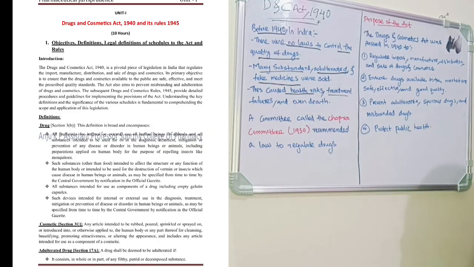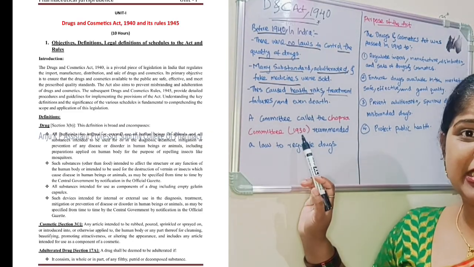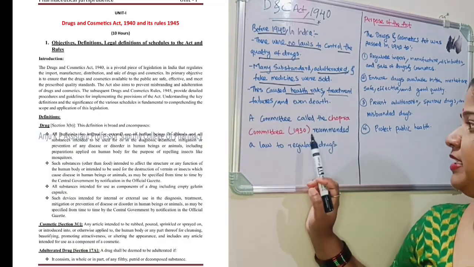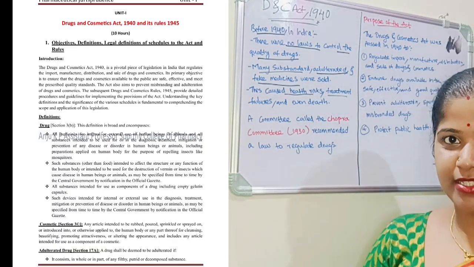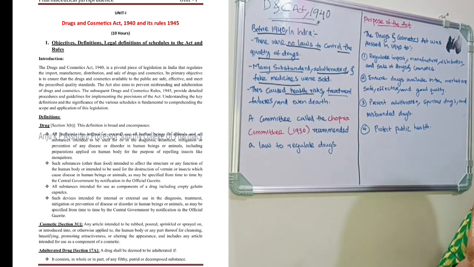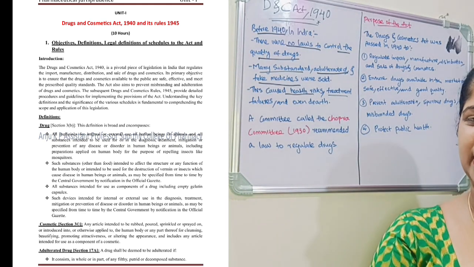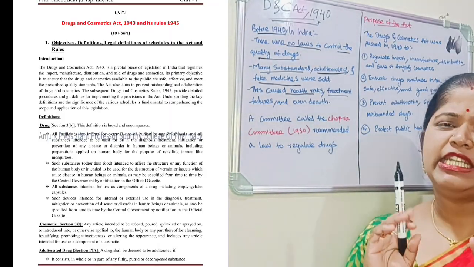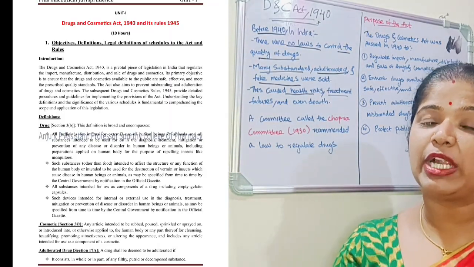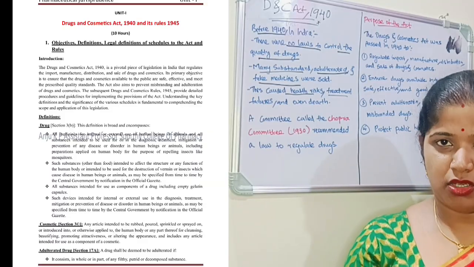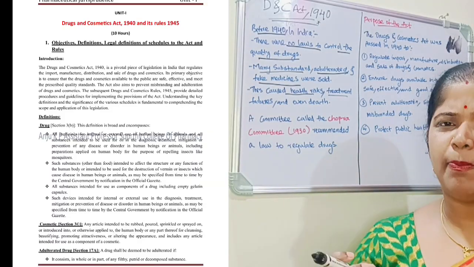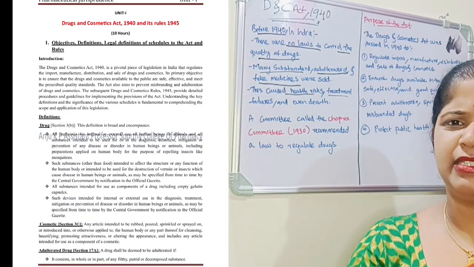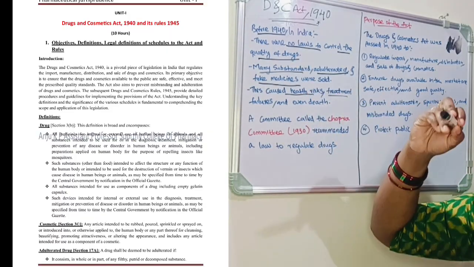So this caused health risks, treatment failures and even death. In 1930 a committee called the Chopra Committee recommended a law to regulate drugs. What you have to remember is, it's like a story; you have to remember the subject, then only can you write. Before 1940 in India there was no law to control the quality of medicine. Nobody was there to check, so however they wanted, they could sell medicines.